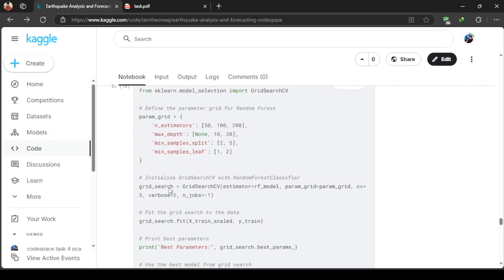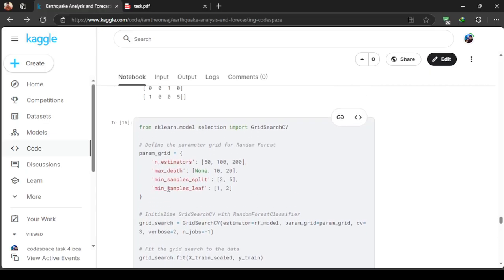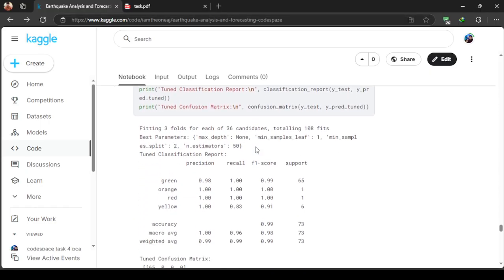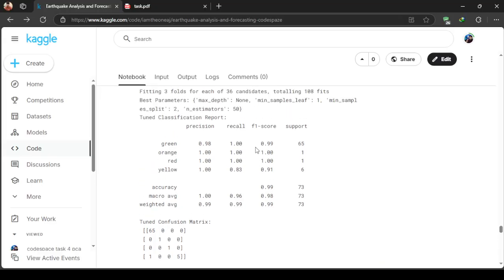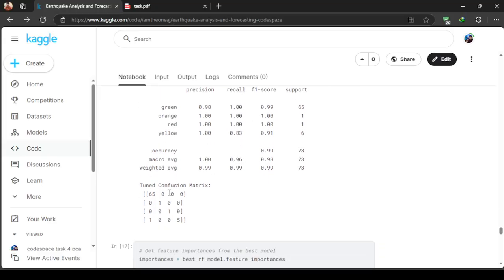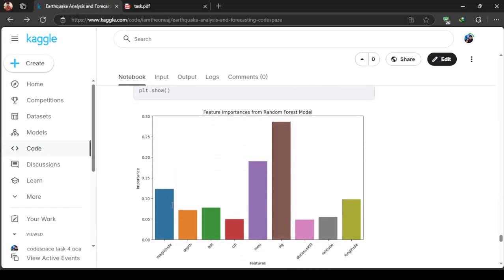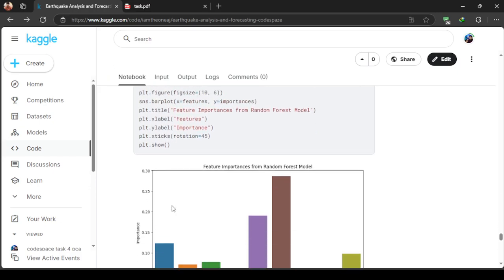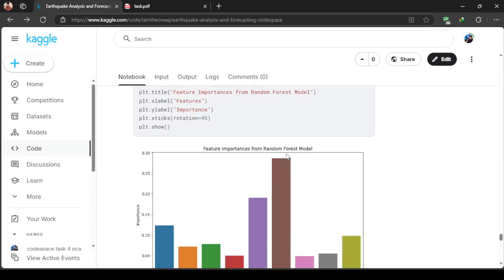After that, we also implemented grid search on the random forest. So these are the F1 scores, support and recall values, and the confusion matrix. And this is a colored bar chart graph showing feature importances from the random forest model.